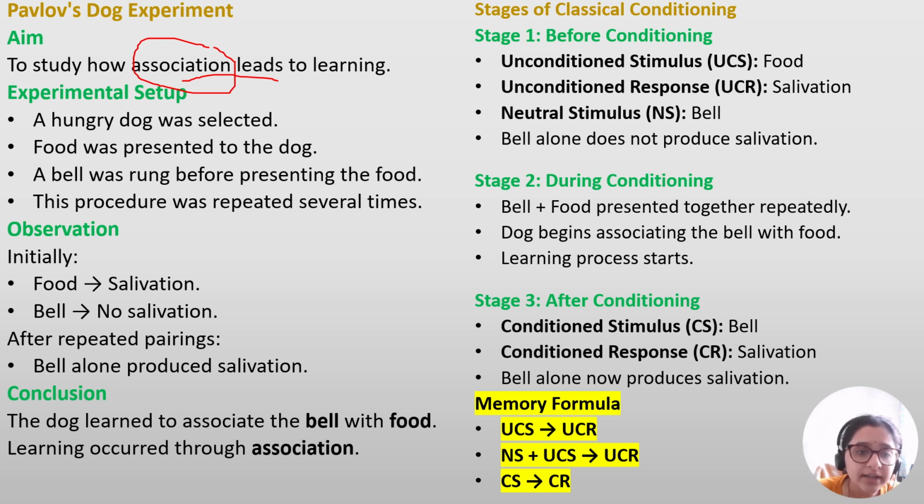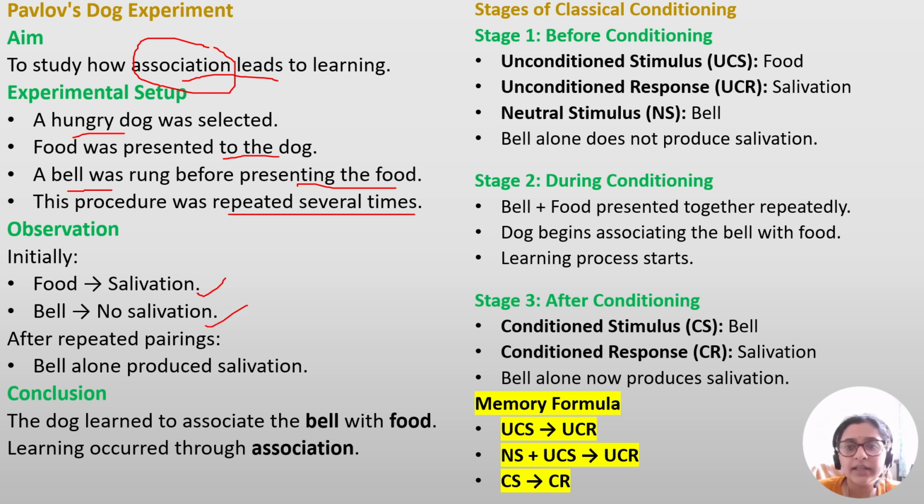First, a hungry dog was selected. Then food was presented to the dog. Okay, how was the food presented? First, a bell was rung and then the food was presented. This process was repeated multiple times. Okay, what are the observations? When only food was presented without the bell, the dog used to salivate seeing the food. But when the bell was given before the food, it never salivated with the bell ringing.